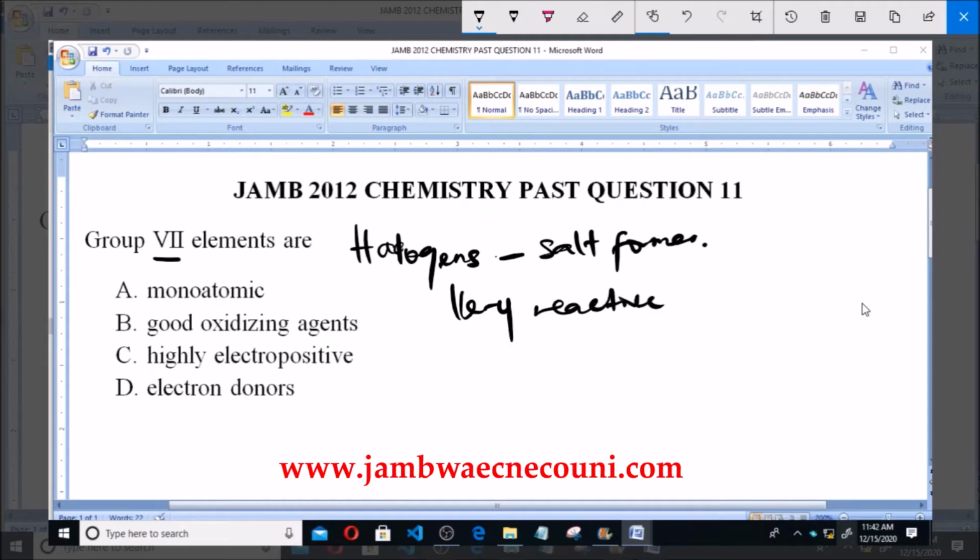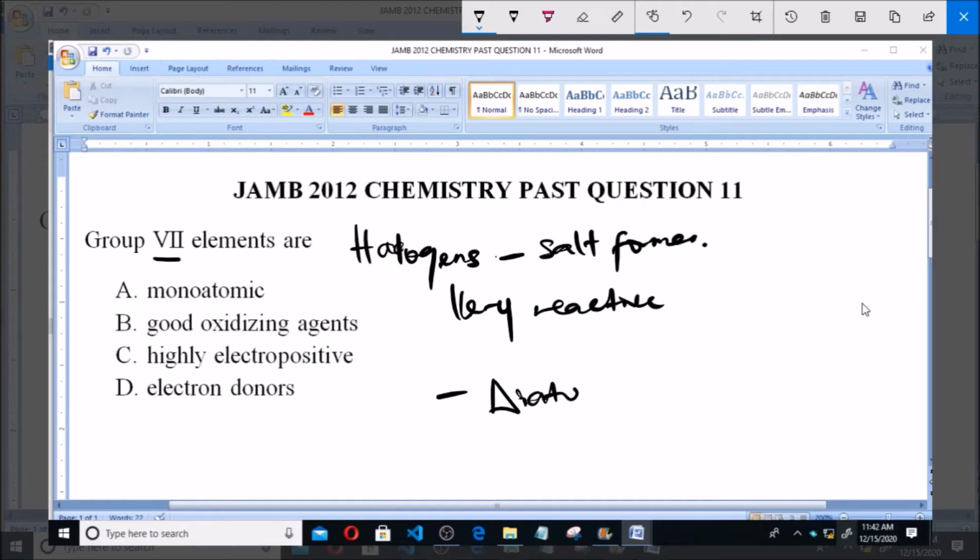They are very reactive. Now, group 7 elements known as halogens are diatomic. They are diatomic molecules, in the sense that they do not exist as one atom, like, for instance, carbon or oxygen that exist as one atom. The group 7 elements exist as diatomic molecules. Examples are chlorine and fluorine. They exist as diatomic. So therefore option A is wrong.